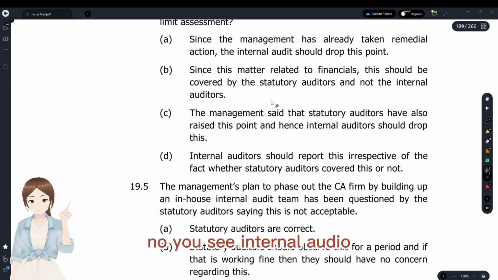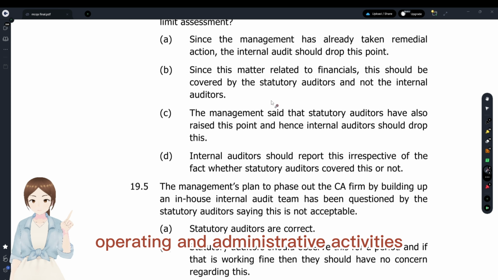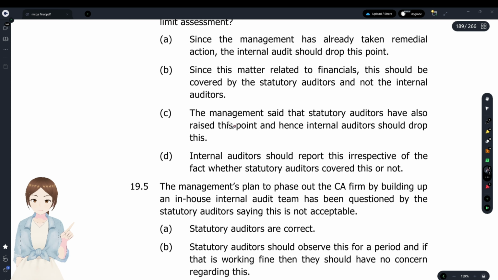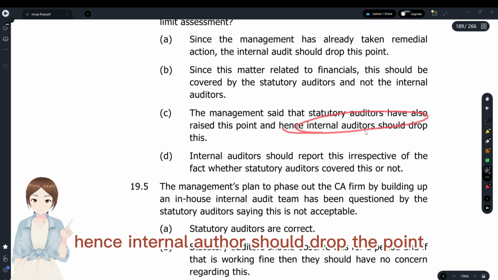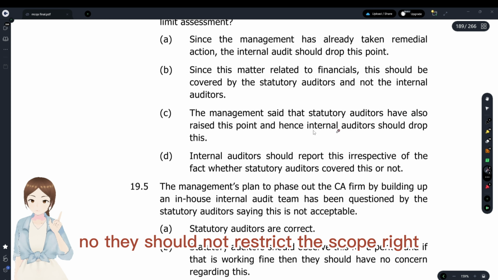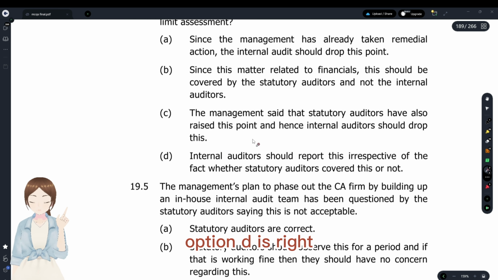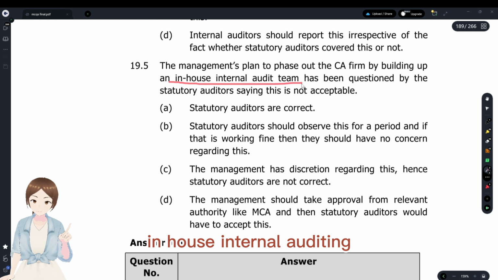No. You see, internal audit scope includes the financial statements, operating and administrative activities, and all that was done by the company. The management said the statutory auditors have also raised the point, hence the internal auditor should drop the point. No, they should not restrict the scope, right? The internal auditor should report irrespective of whether statutory auditors have covered it or not. Option D is right.